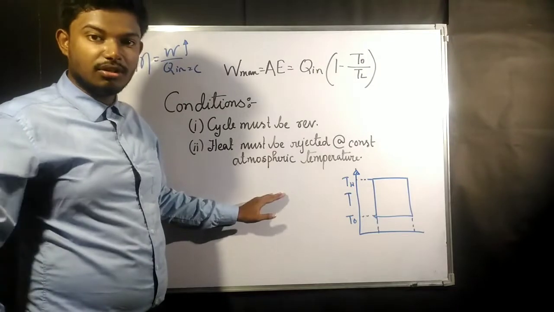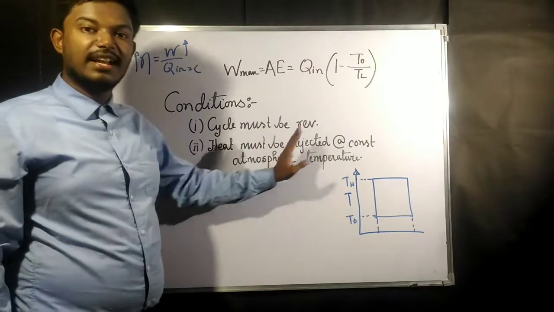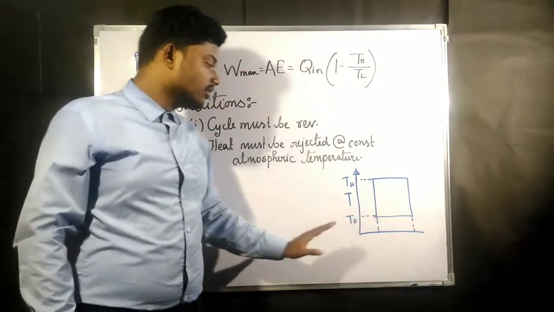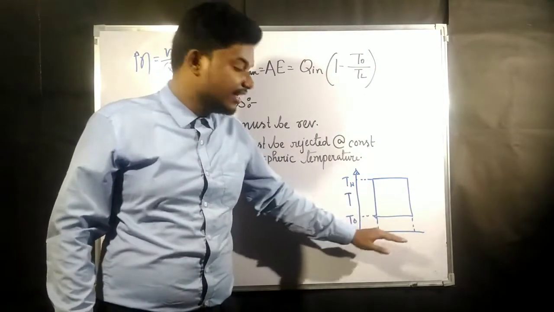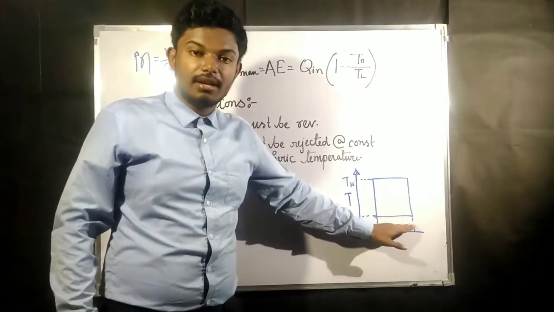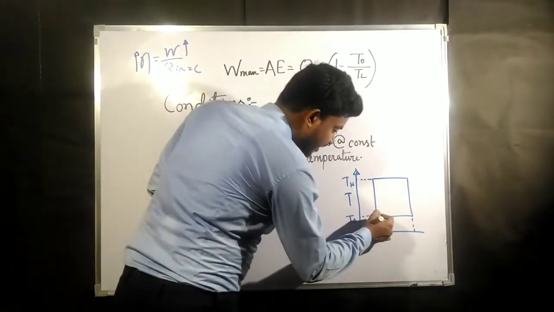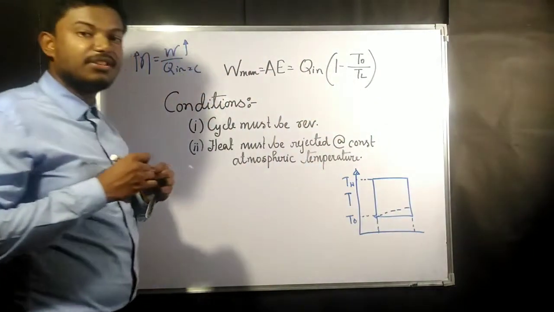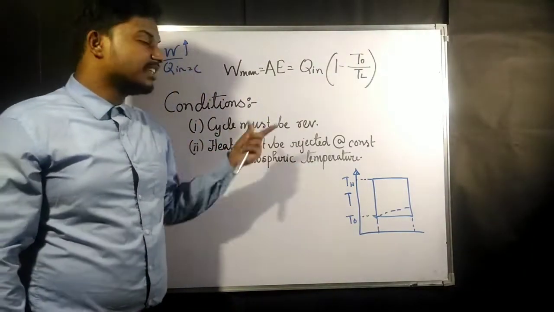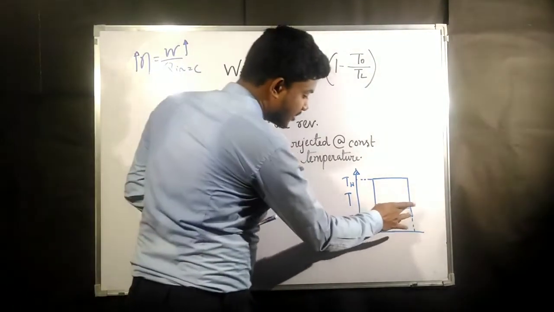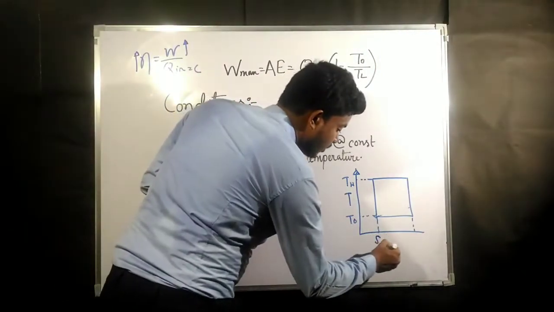Temperature cannot come below the atmospheric temperature, only it can rise from T naught to higher. If it is going higher, that means the area below the T naught line is going to increase. The area below this curve is going to get increased. So to keep it minimum, we must say that the heat must be rejected at constant atmospheric temperature. So now this is the T naught, and this is S1 and this is S2.